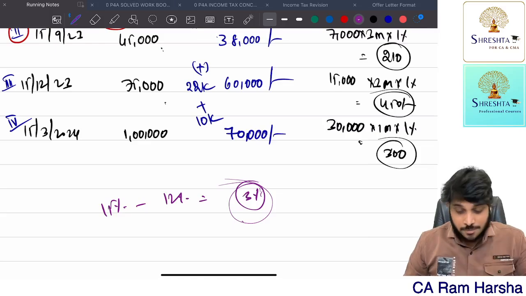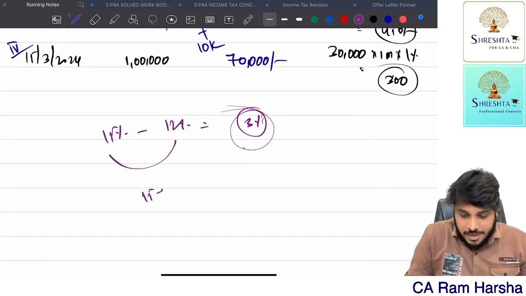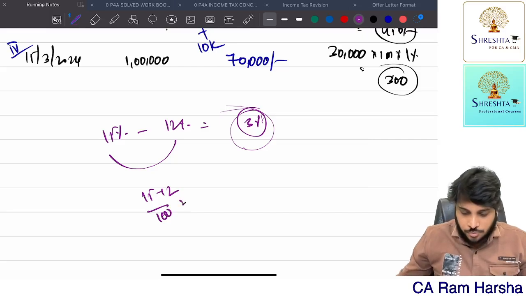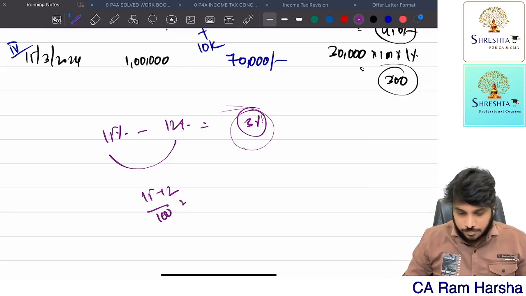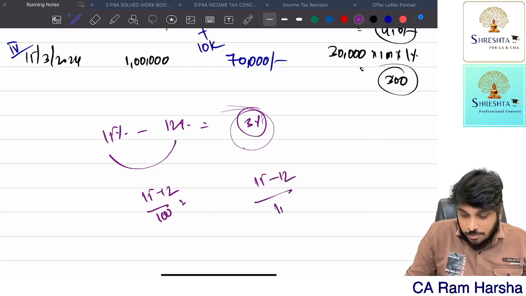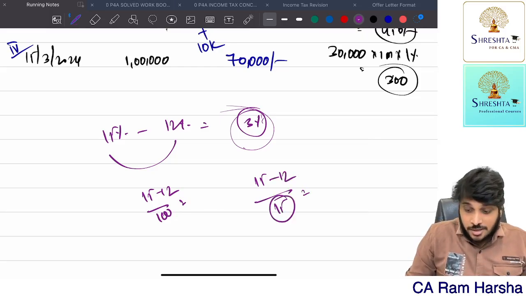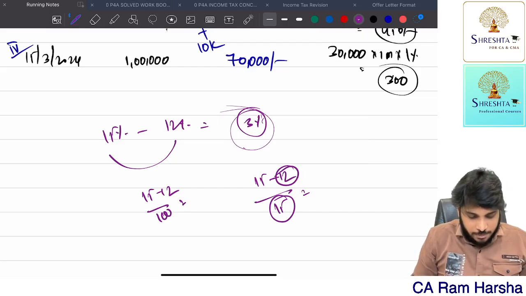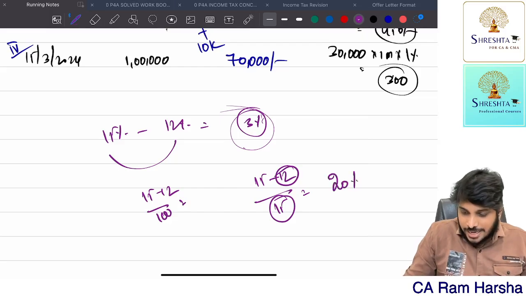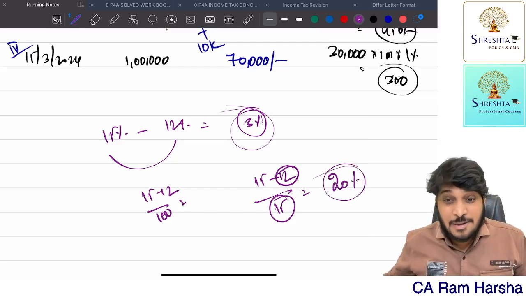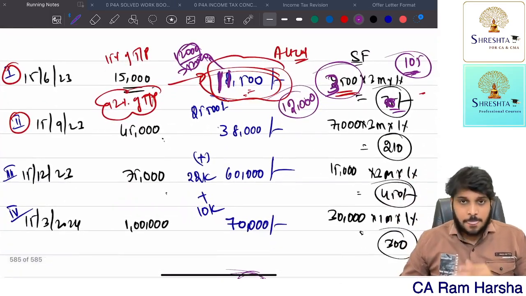What is the logic? If you see 15 minus 12 by 100 is equal to 15 minus 12 by 15. You are supposed to pay 15, but I am giving you 12 only. Example, 15 minus 12 divided by 15 is equal to 20%. What is it? 20%. Now, what is that logic?